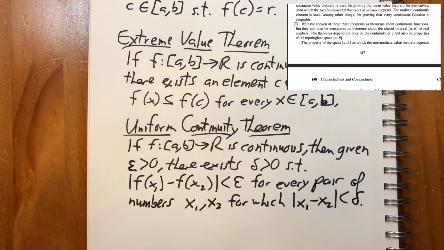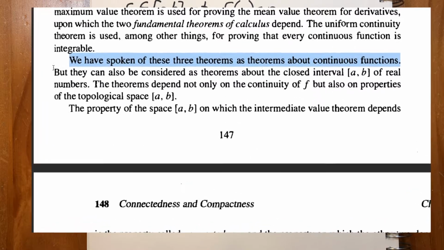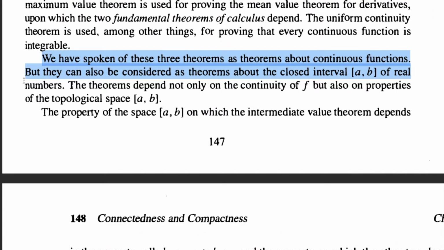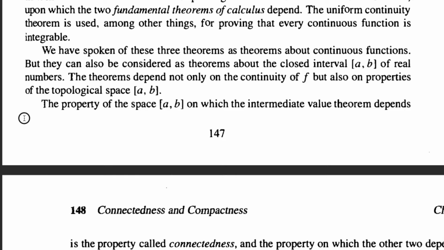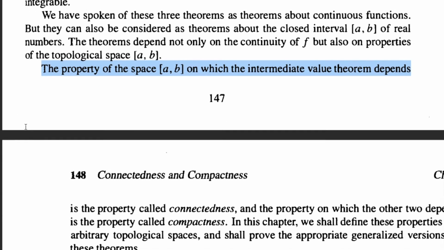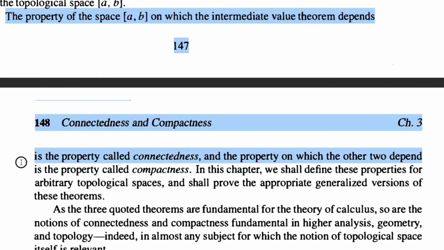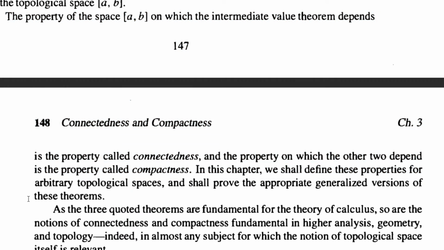We have spoken of these three theorems as theorems about continuous functions, but they can also be considered as theorems about the closed interval [a, b] of real numbers. The theorems depend not only on the continuity of f, but also on properties of the topological space, the closed interval [a, b]. The property of the space on which the Intermediate Value Theorem depends is the property called connectedness. And the property on which the other two depend is the property called compactness. So the purpose of our study of topology is to develop these two concepts, connectedness and compactness.